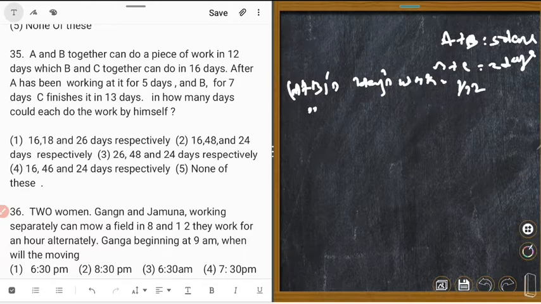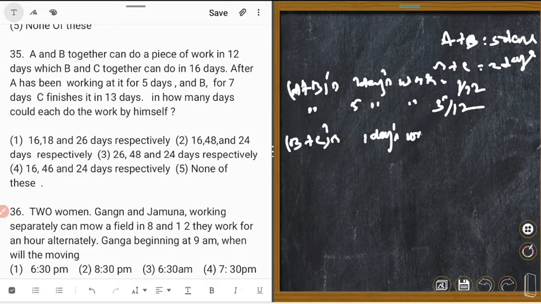They worked 5 days, so 5 days' work is equal to 5 upon 12. Similarly, B plus C's 1 day's work is equal to 1 upon 16. B, C worked 2 days, so 2 days' work is equal to 2 upon 16, which is 1 upon 8.